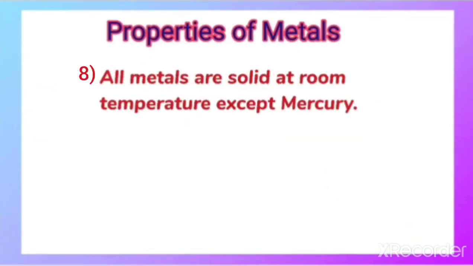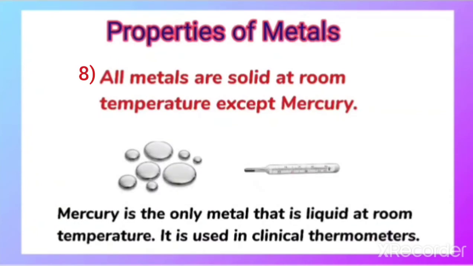Next, all the metals are solid at room temperature except mercury. You are very much familiar with mercury, which is actually liquid at room temperature. Mercury is the only metal that is liquid at room temperature, because just now we have seen different examples of metals like gold, silver, copper, iron.